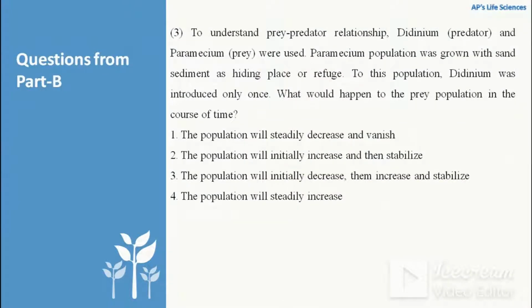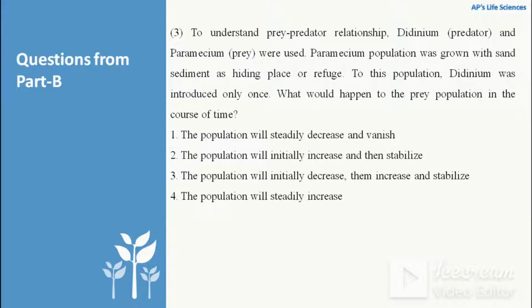The next question is, to understand prey-predator relationship, Didinium predator and Paramecium prey were used. Paramecium population was grown with sand sediment as hiding place or refuge. To this population, Didinium was introduced only once. What would happen to the prey population in the course of time? Paramecium is a prey which uses sand as a hiding place, so it has the ability to avoid predation.